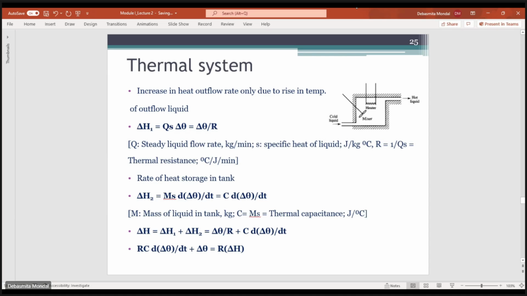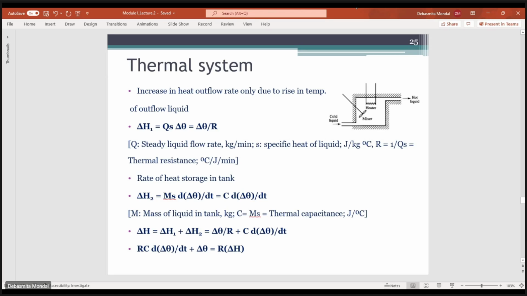Similarly, the equation for the rate of heat storage in the tank, delta H2, will be equal to ms d delta theta by dt. That ms you can substitute by C, which is known as the thermal capacitance. So the overall heat stored in the system will be delta H, the input heat change minus the output heat change.